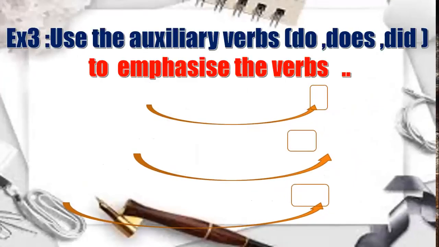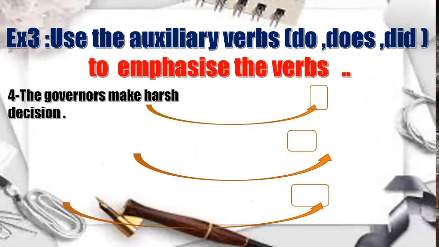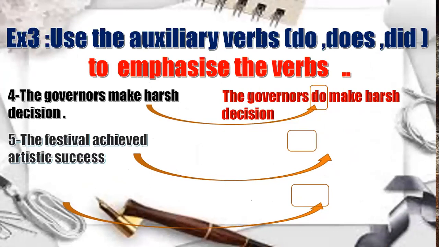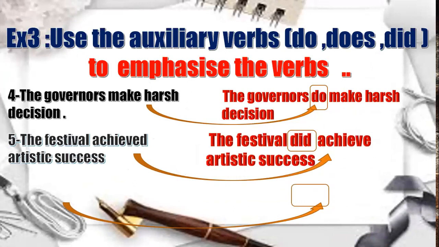Number 4. The governors make harsh decisions, okay? So to emphasize this statement, you are going to use do make, because the subject is plural and the verb is in the present form. The festival achieved artistic success. Here we have achieved, verb 2, simple past, excellent. We are going to use did achieve, okay? Don't forget to use the base form of the verb.